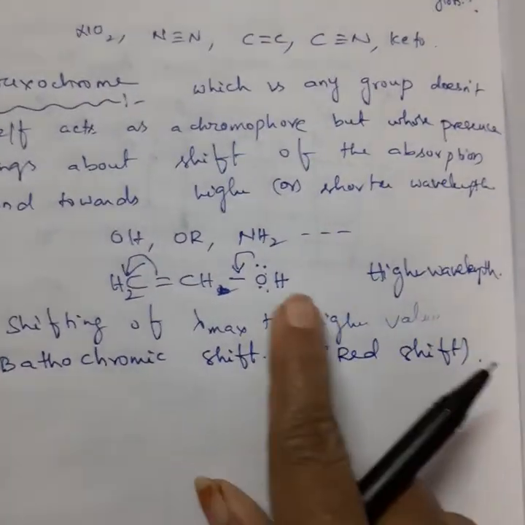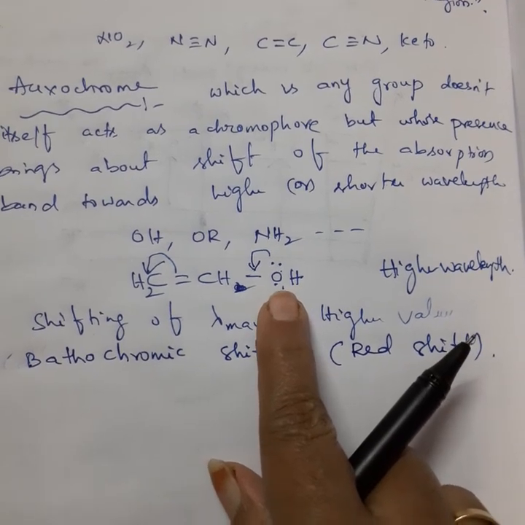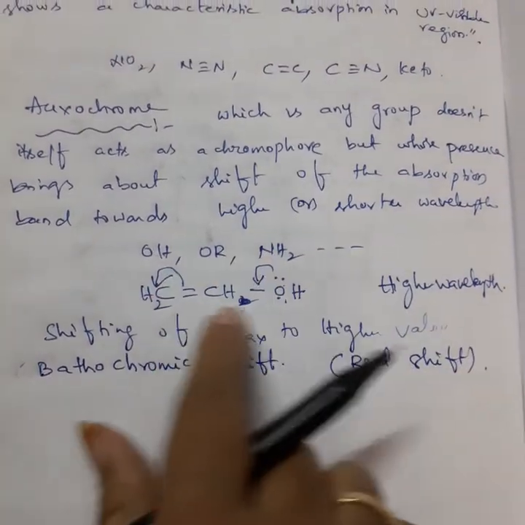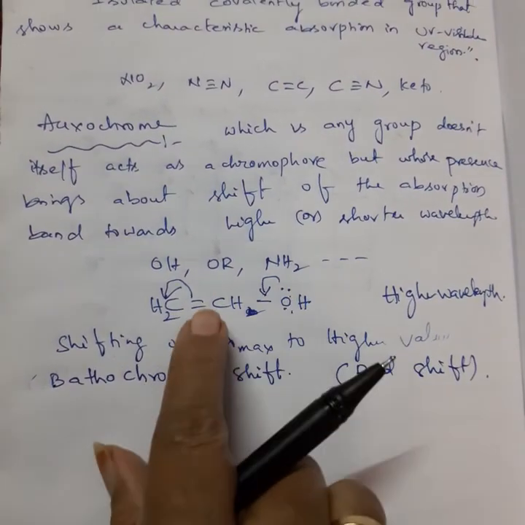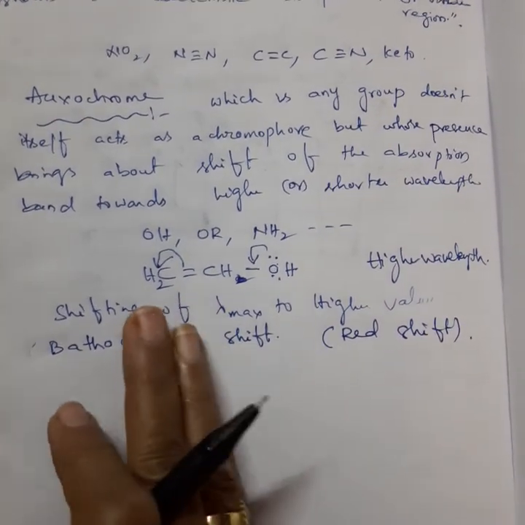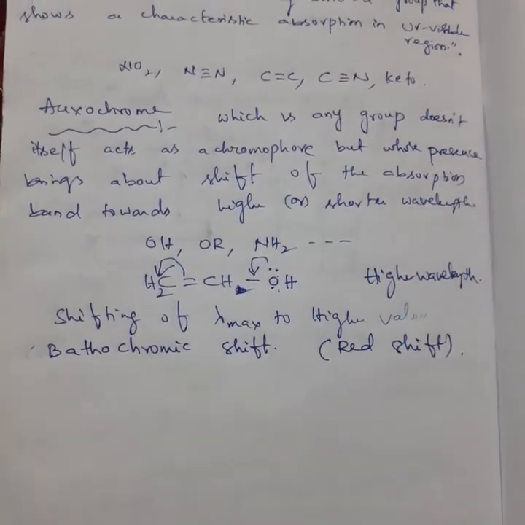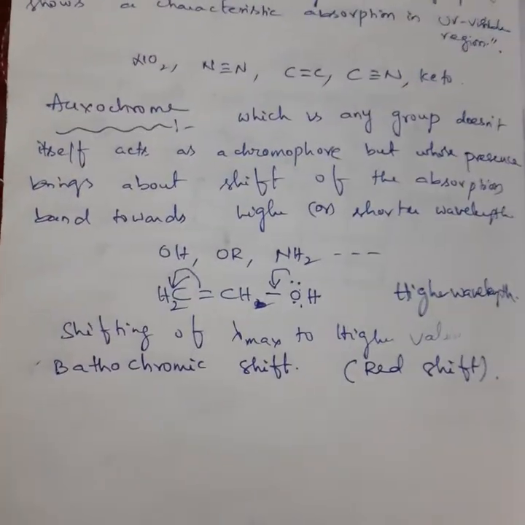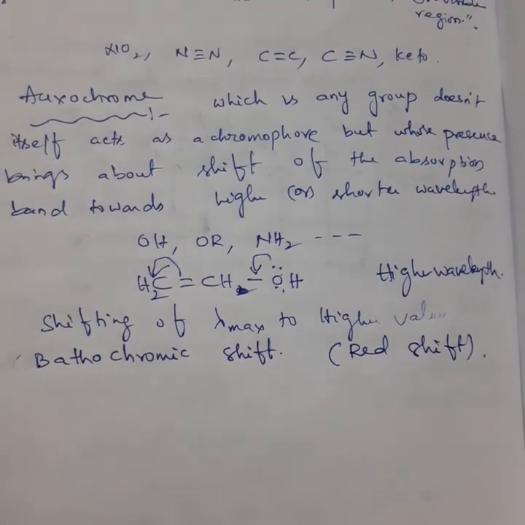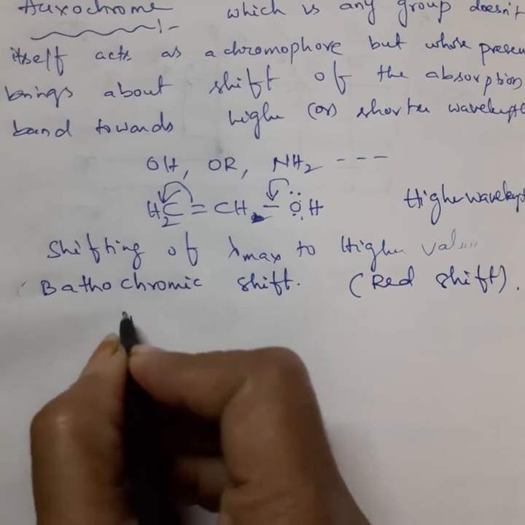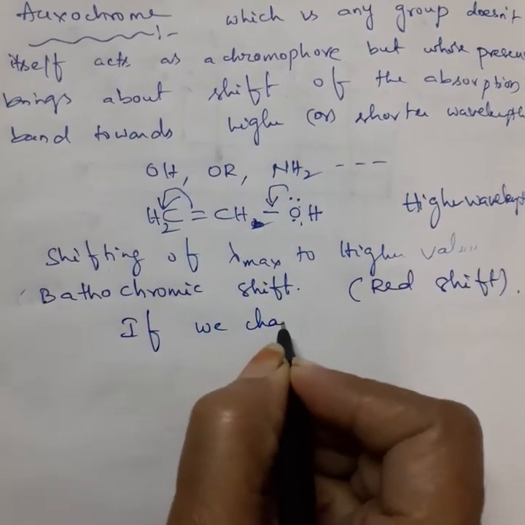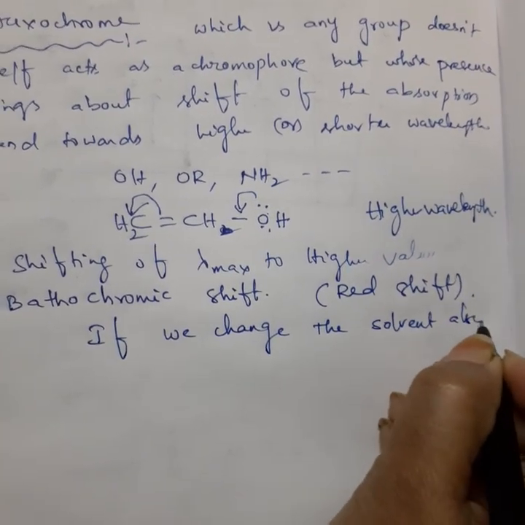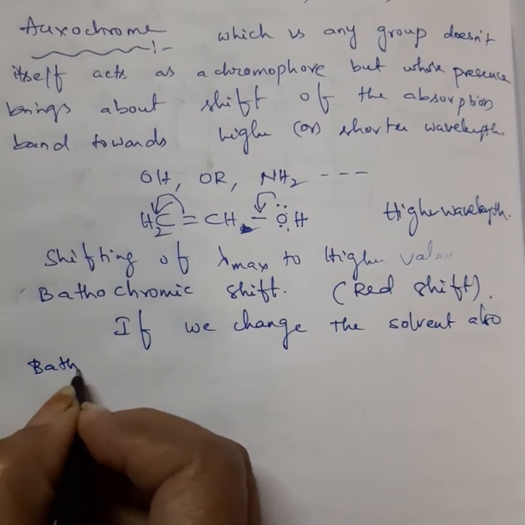So here the presence of this auxochrome is causing the shifting of lambda maximum to higher wavelengths, because delocalization has happened here. Because it is shifting from left to right, we are calling it red shift. Or there is one more chance: along with this auxochrome, if we change the solvent also, this bathochromic shift will take place.